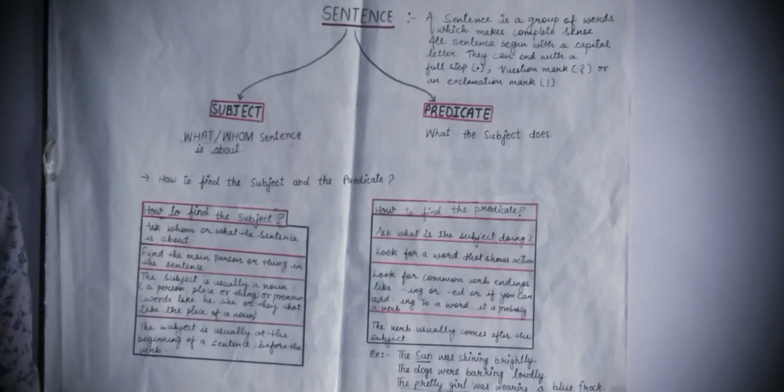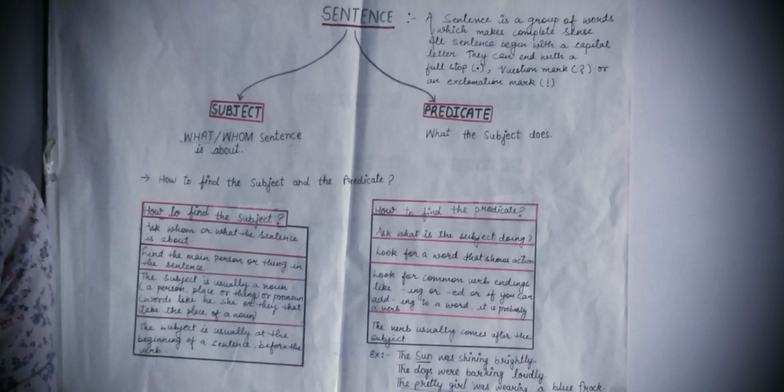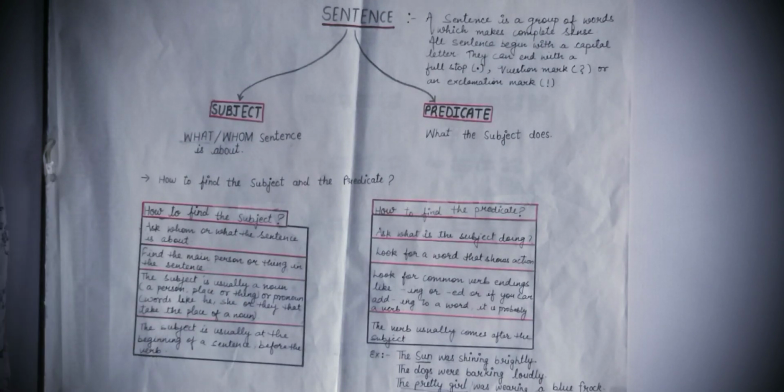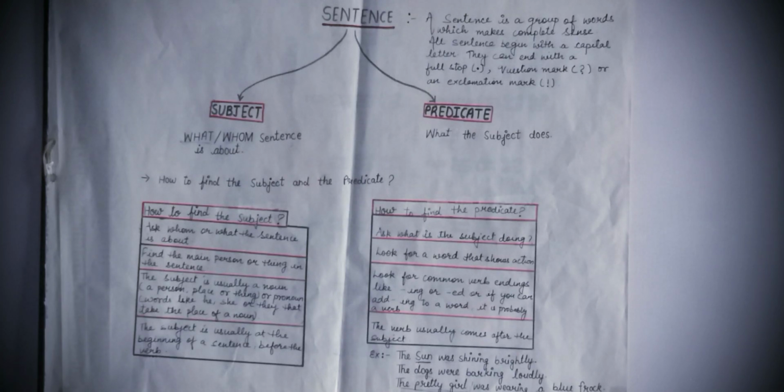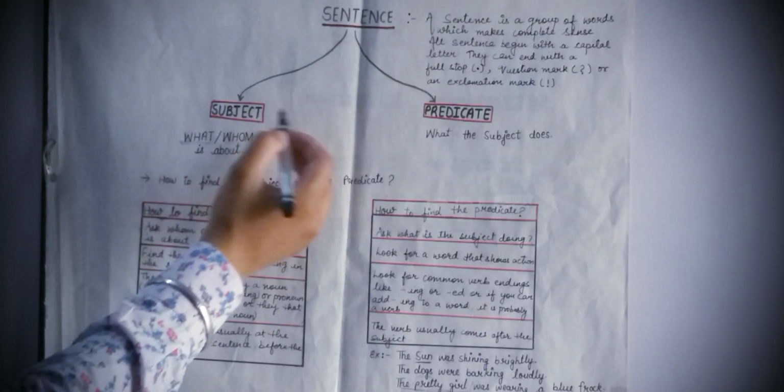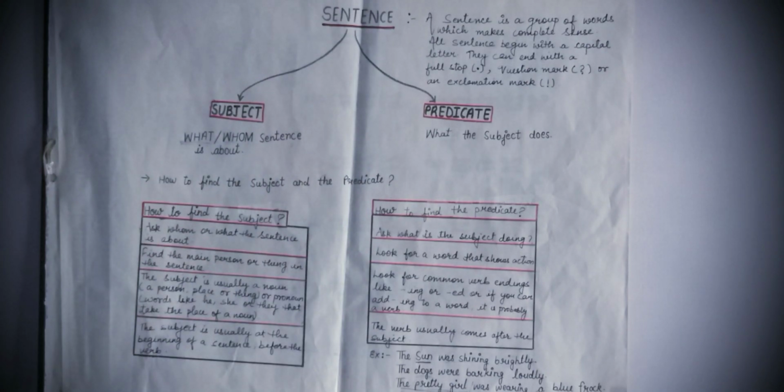Okay, now let's move further to subject and predicate. Subject and predicate are the two parts of a sentence. So now let's understand what is subject. Subject is what or whom the sentence is about. Means what or whom we are talking about in a sentence.